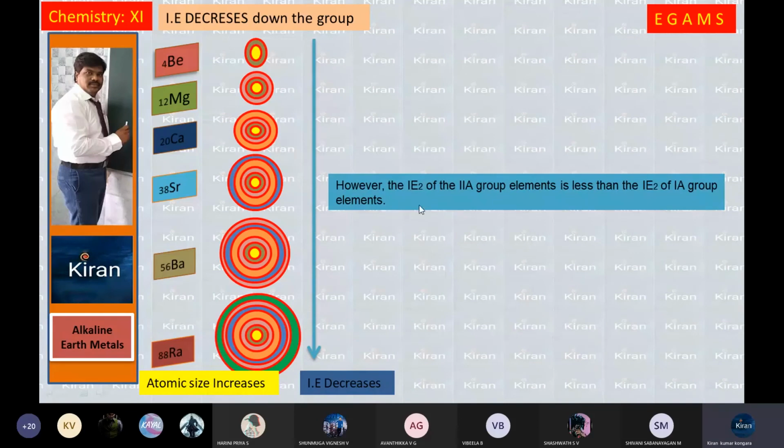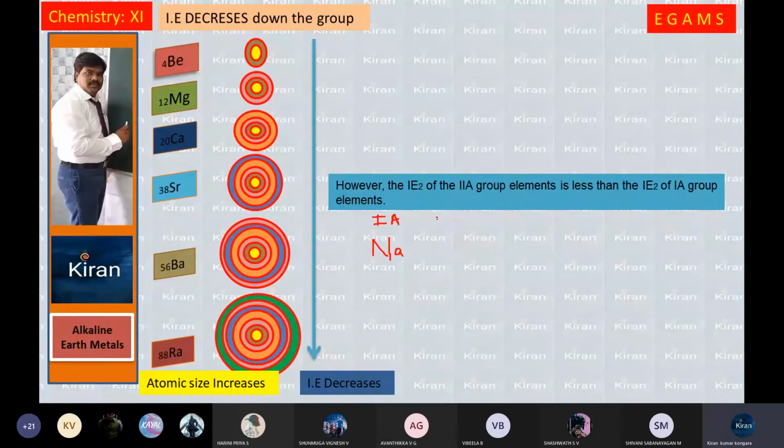However, the IE2 of the second A group elements is less than the IE2 of first A group elements. So we know that ionization energy 2 is less in this group. How? When you take two elements, for example, I am taking sodium atom in first A group.